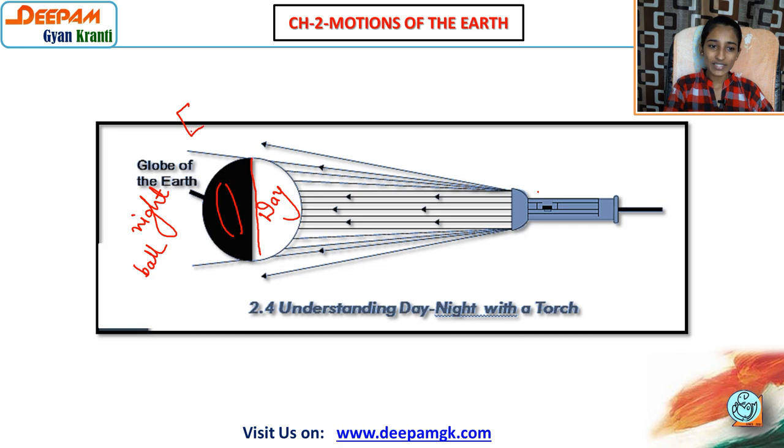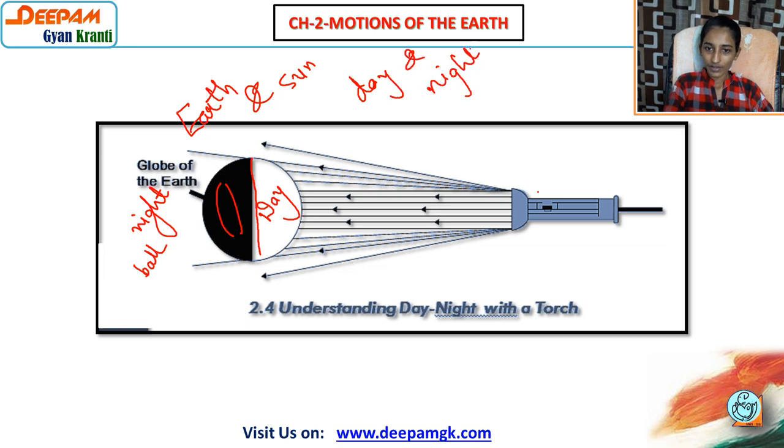That we had already discussed between earth and sun, and that is the reason of causing day and night. राइट, यहाँ पे सेम ही है, खाली यहाँ पे टॉर्च है और वहाँ पे सन था, यहाँ पे ग्लोब है, वहाँ पे हमारी अर्थ होती है.